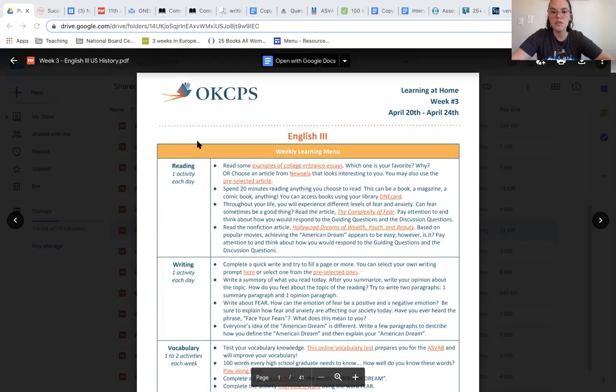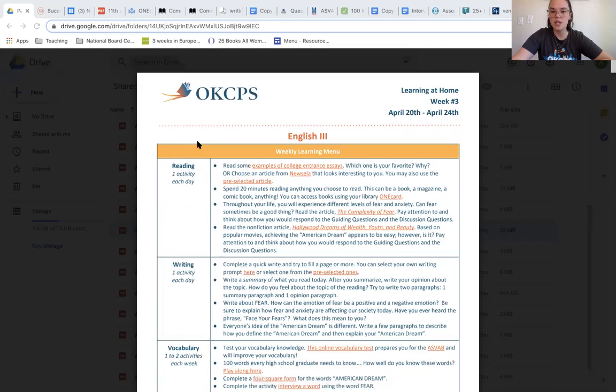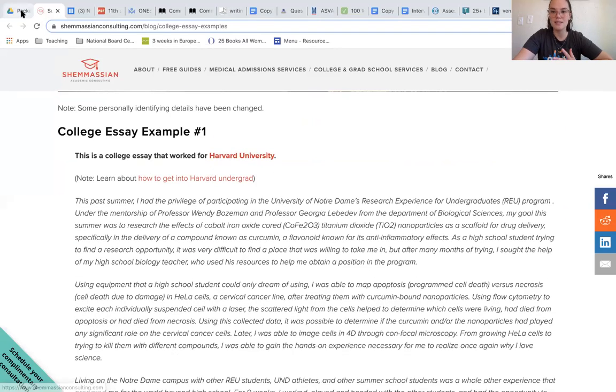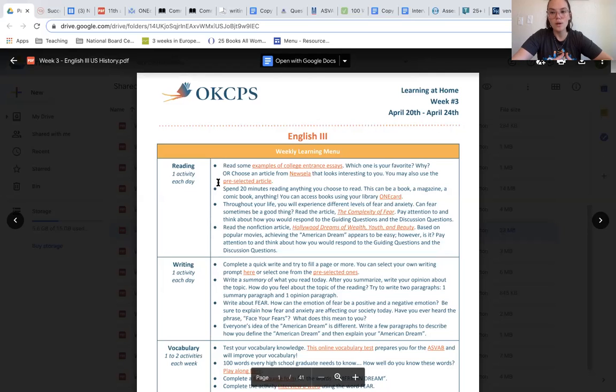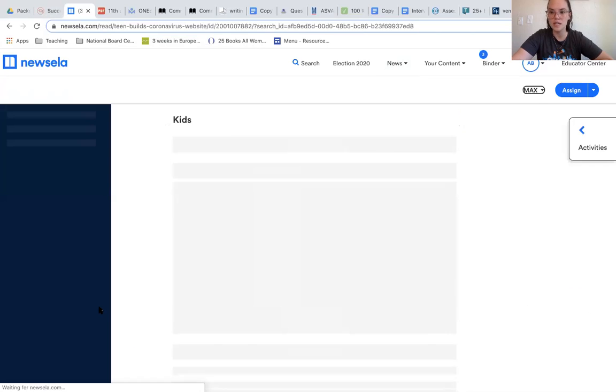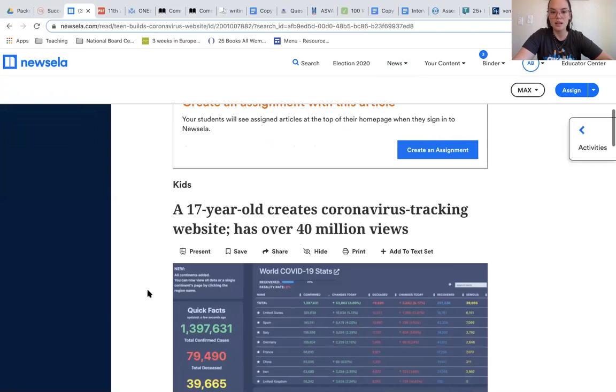Similar to last week, for the reading activities, the first option that you have is reading samples of different college entrance exams. You're going to analyze what your favorite was and why that example was your favorite, or you can choose an article from News ELA and find one that looks interesting to you. Once you log on to News ELA, I just clicked News. If I think this article looks interesting to me, I'll just go ahead and click it.